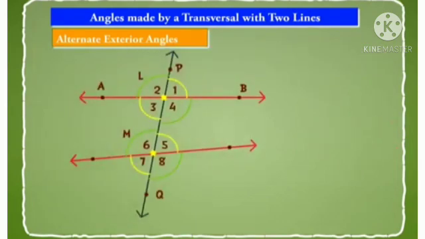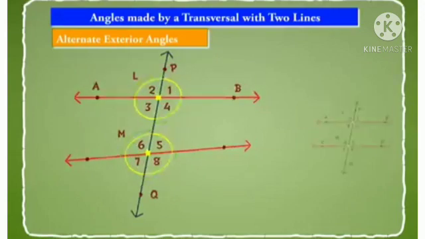In case we measure the pairs of corresponding angles, like in the figure on screen, we shall see that they are not equal. The pairs of alternate angles 3, 5, 4, 6, 2, 8 and 1, 7 are also unequal. Similarly, the sum of interior or exterior angles on the same side of the transversal 4 and 5 or 3 and 6 or 2 and 7 or 1 and 8 is not 180 degree.